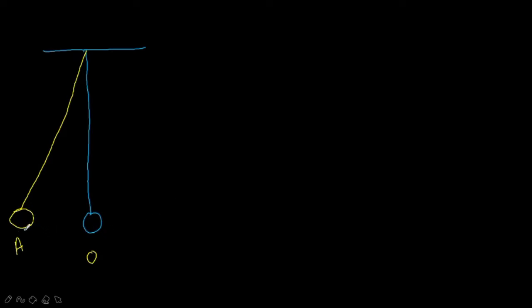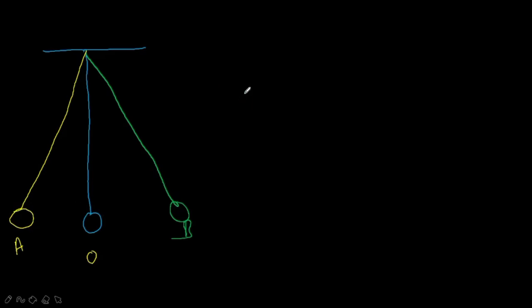For example, say from A to B, then B to A is one oscillation, then 1, 2, 3, 4, 5, 6, 7, 8, 9 and so on up to 20. You have to take the time measurement of the pendulum to complete 20 oscillations, and we have to record it in a table.